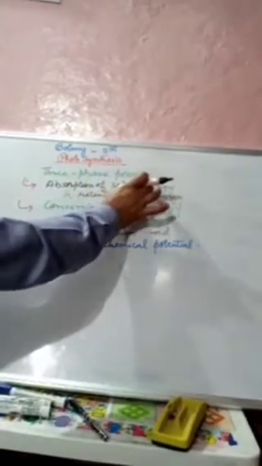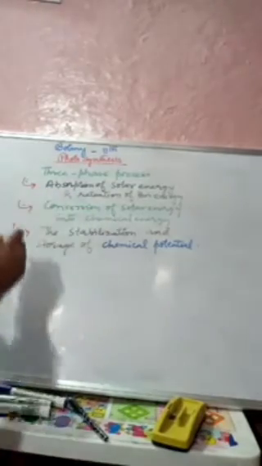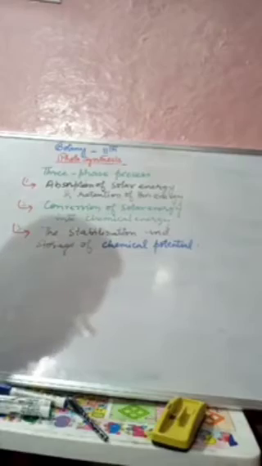So I have told you that photosynthesis is a 3-phase process. Now what are these 3 phases? The first phase is the absorption of light and retention of the energy. What is that light? That is the solar light, and then the retention of this light. The second phase is the conversion of this solar energy into chemical energy. The third phase is the stabilization and storage of chemical potential.